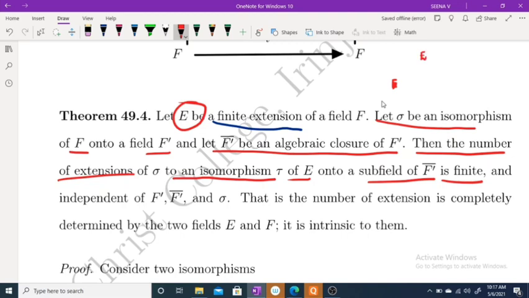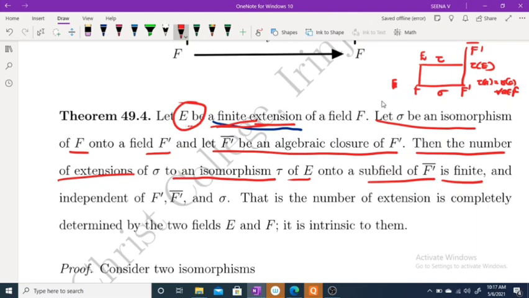If sigma is from F to F dash, and this is F dash closure, then there exists an isomorphism tau from E onto a subfield of F dash closure, and this tau satisfies tau of a equal to sigma of a for every a belonging to F. But if E is a finite extension, we know that every finite extension is an algebraic extension. Therefore, E is also an algebraic extension, and we can apply the isomorphism extension theorem here.